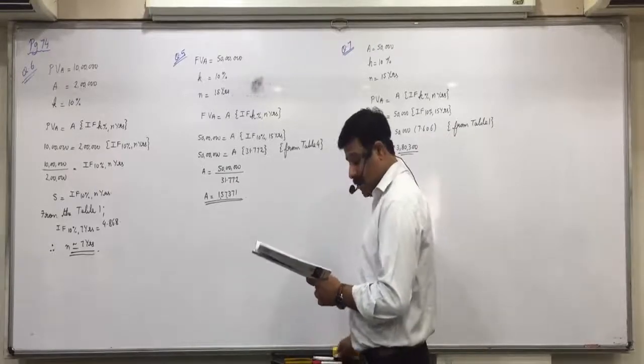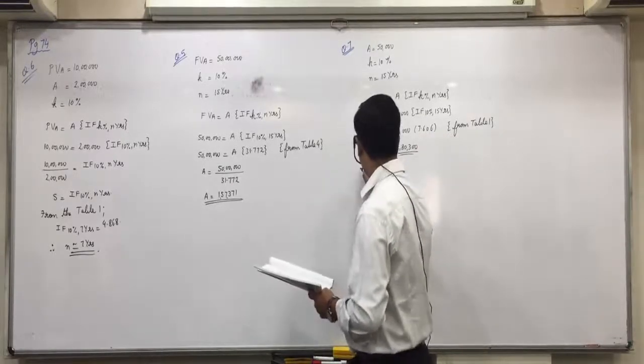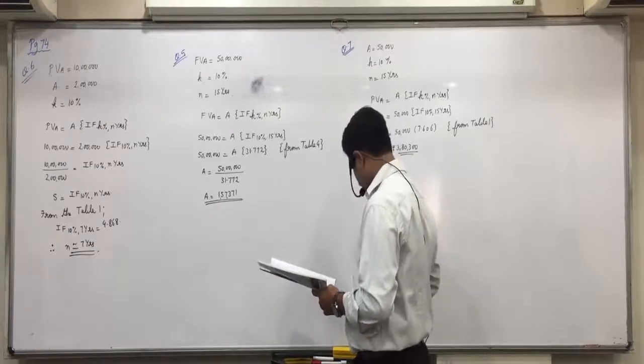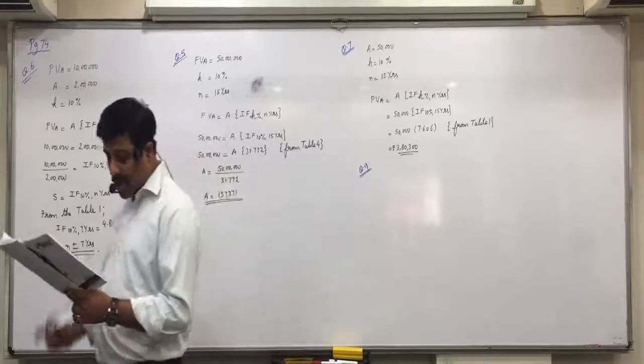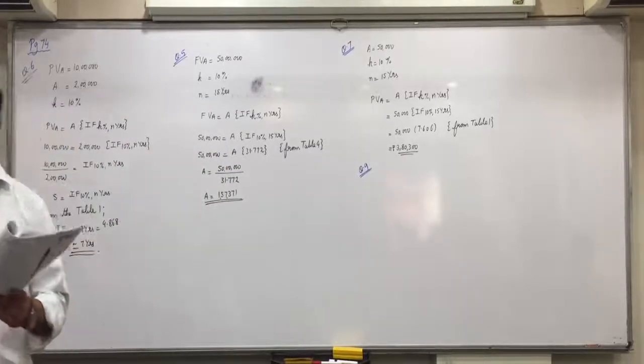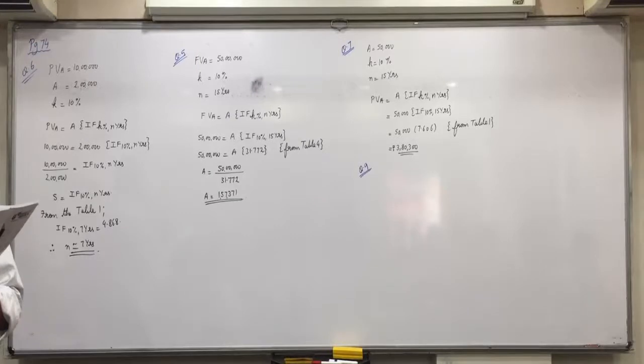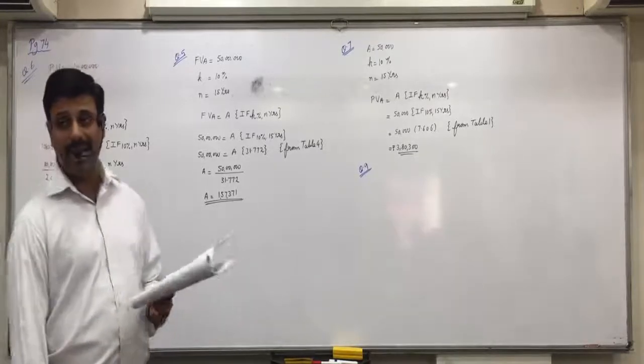Now question 8 was already done yesterday. Look at question 9. Ms. Shroff deposits rupees 3 lakhs on retirement in a bank which pays 10% annual interest. How much can she withdraw annually for a period of 10 years? Once again, Ms. Shroff deposits rupees 3 lakhs on retirement. What is 3 lakhs?